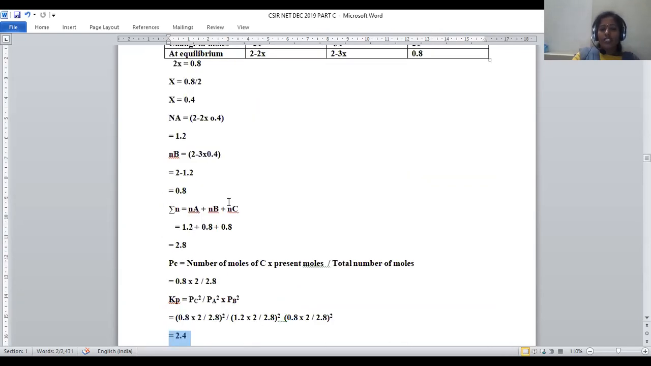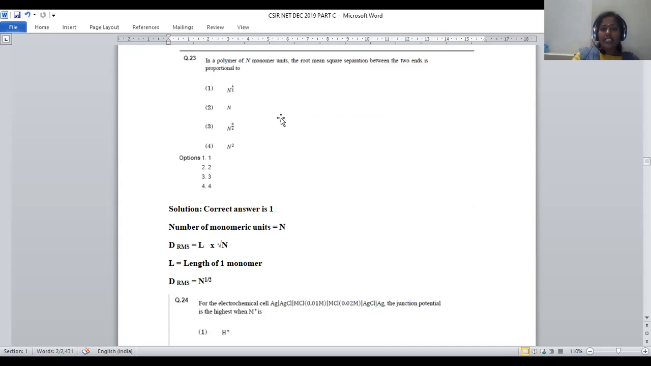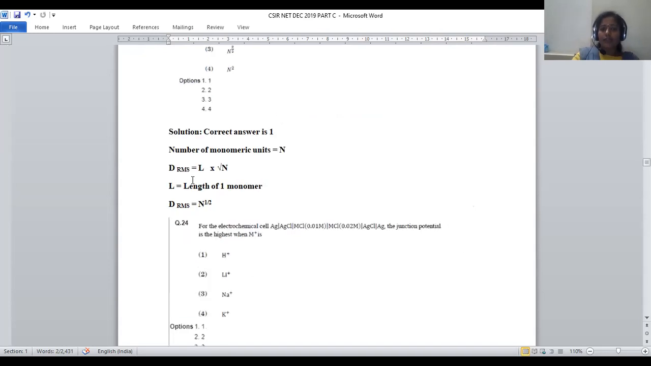Now, let us move on to question number 23. In a polymer of n monomer units, the root mean square separation between two ends is proportional to what? In a polymer, n number of monomeric units are present. The root mean square separation between two ends is proportional to what? In order to get this, first we have to know the formula. So root mean square velocity, nothing but RMS velocity.